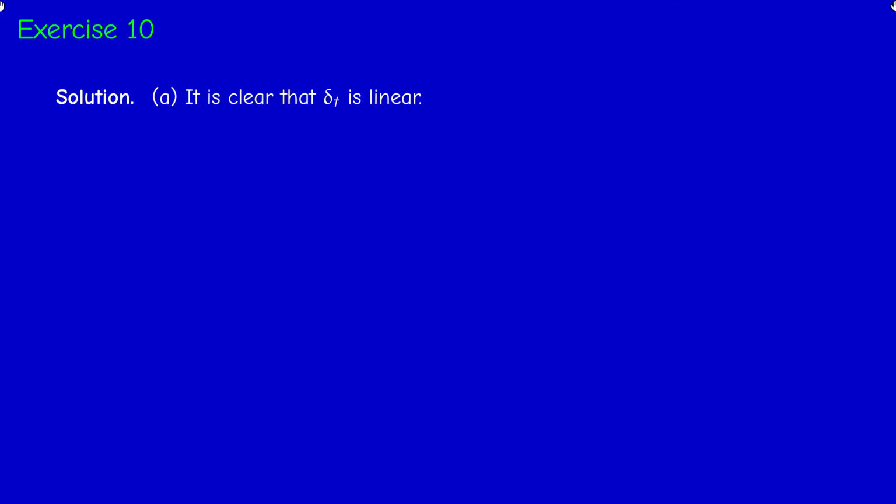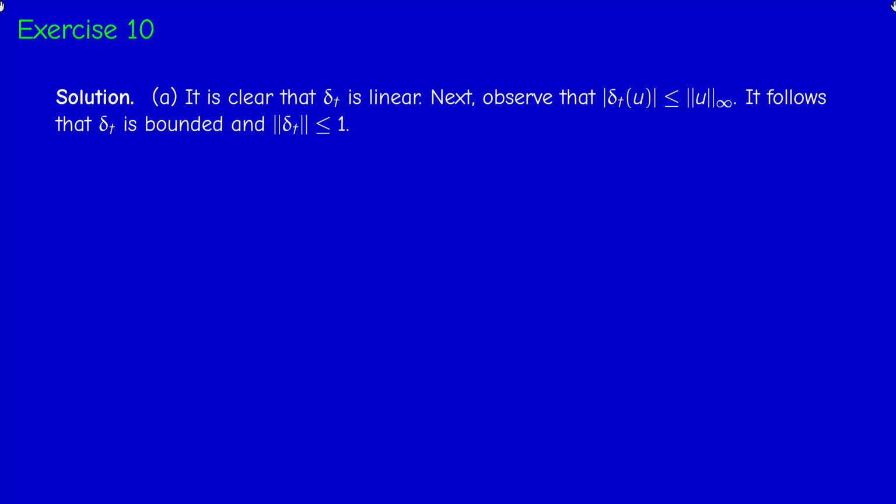So the operator delta t is of course linear, because delta t of u plus v, as you may check, is delta t of u plus delta t of v, and if you multiply by a constant, you should be able to check that. And delta t of u is just u of t, and so u of t is less than the maximum of u. So delta t is bounded, and its norm is less than or equal to 1.